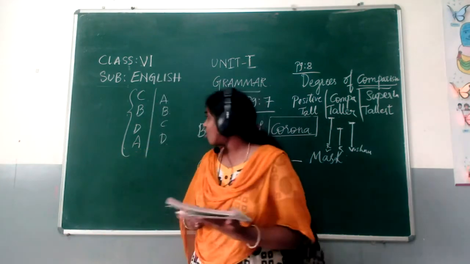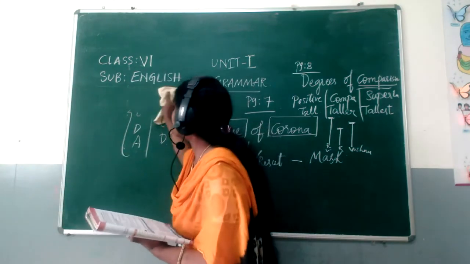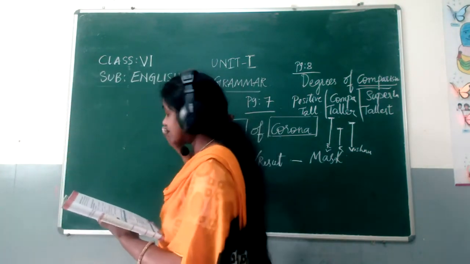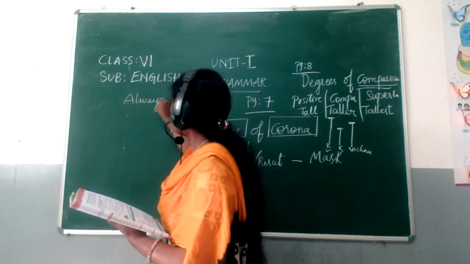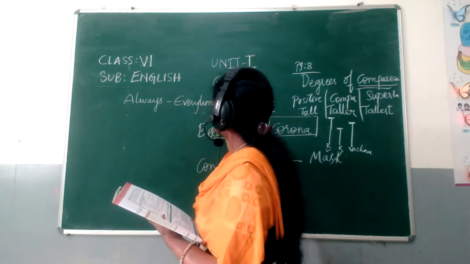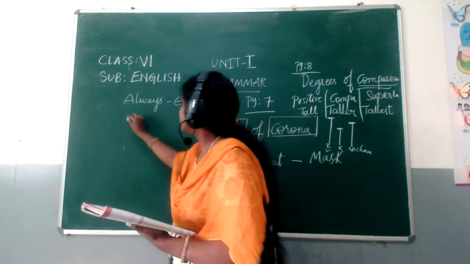Always. Let me clean this board and I'll write the meanings here so that you can do this easily by yourself. So what is always? Always means every time. Okay, what is the next word? Never.